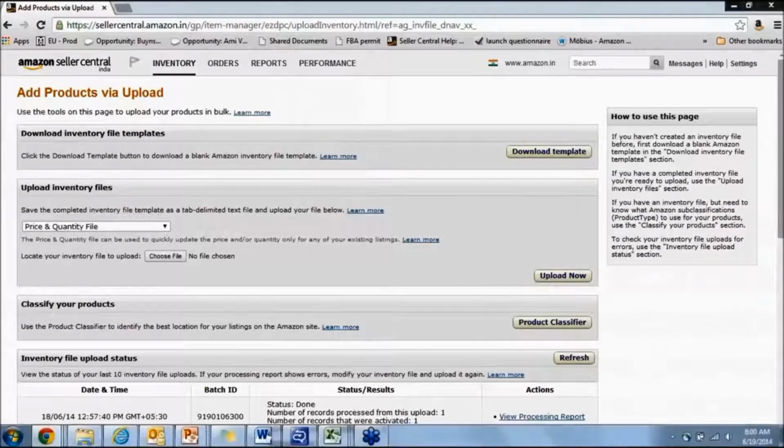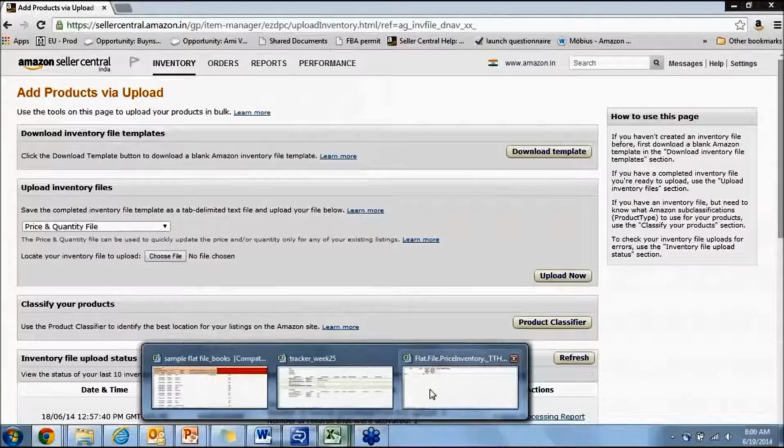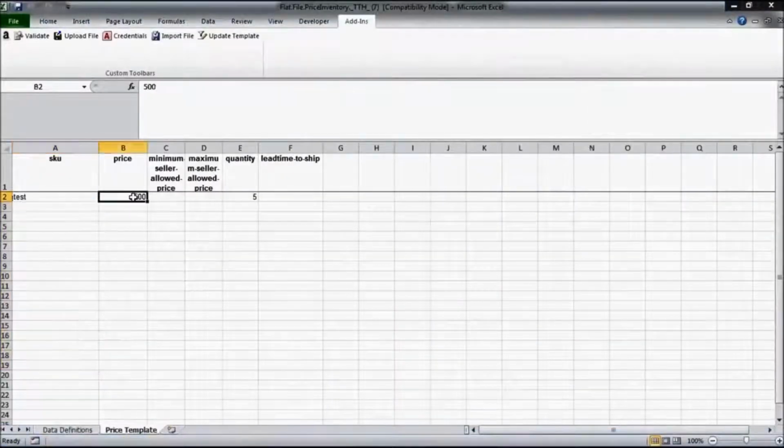Now in case you want to update only the price and not the quantity, or vice versa, you can just keep the other one as empty. So for example, let's say I just want to update the quantity and not the price. So you can keep the price column as empty and just follow the same procedure to update only the quantity.